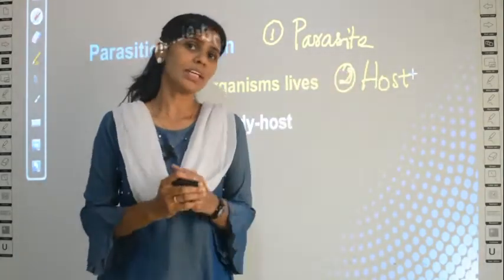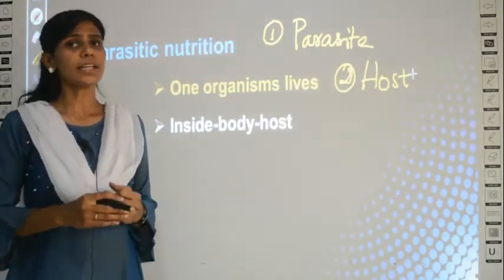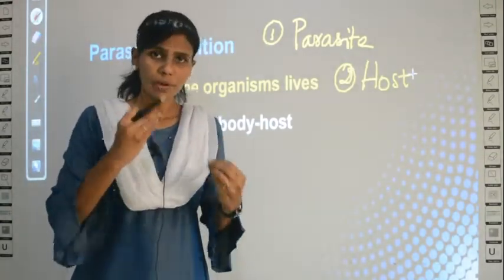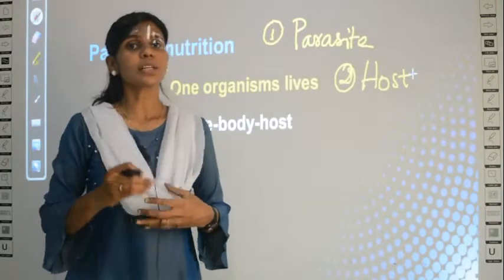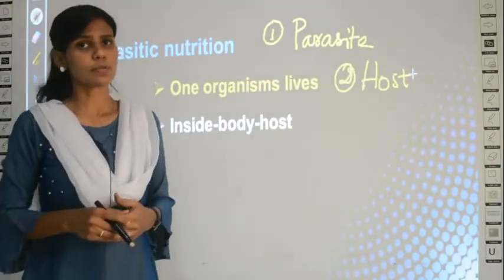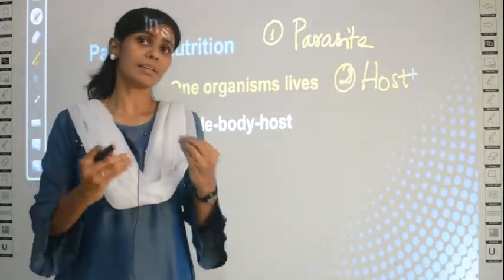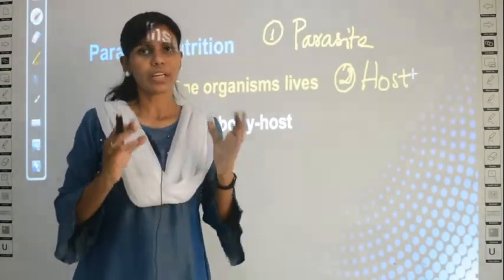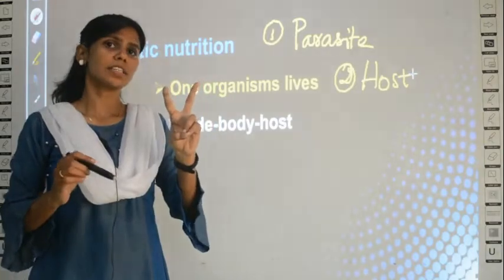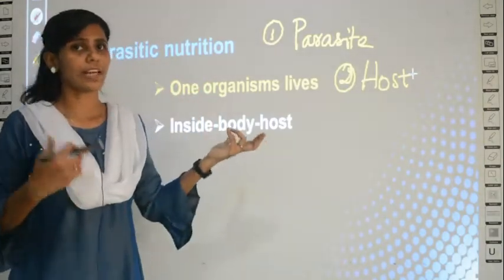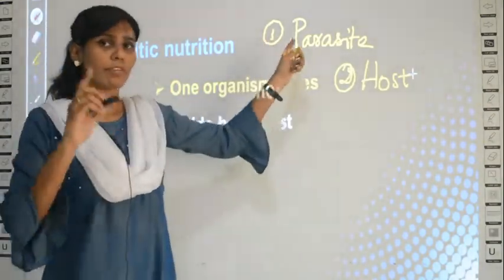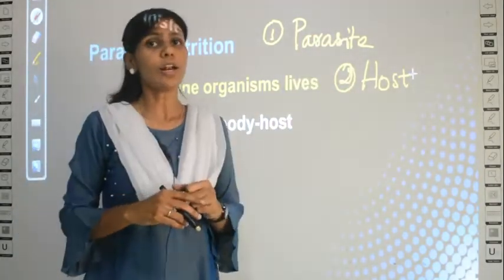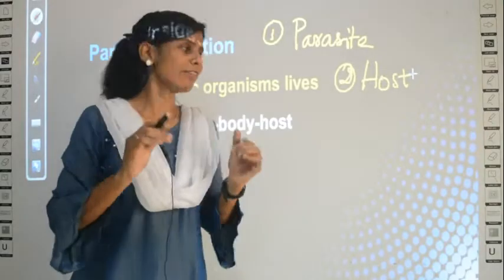Actually, when we give examples, it doesn't mean that it is the only example existing in the world. The example we explain is the one given in your textbook, but in the real world you have many parasitic relationships. Whenever you find two organisms, after I explain, I'll tell you. So in this type of relationship, one organism is called the parasite and the other organism is called the host. Both of them are living organisms.